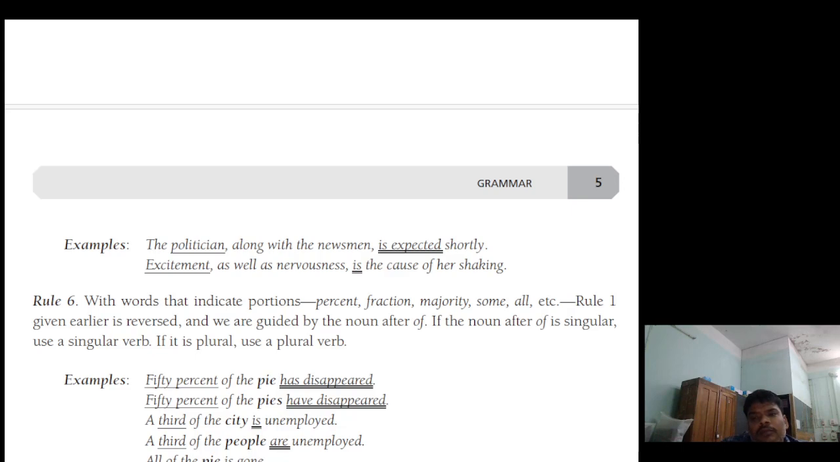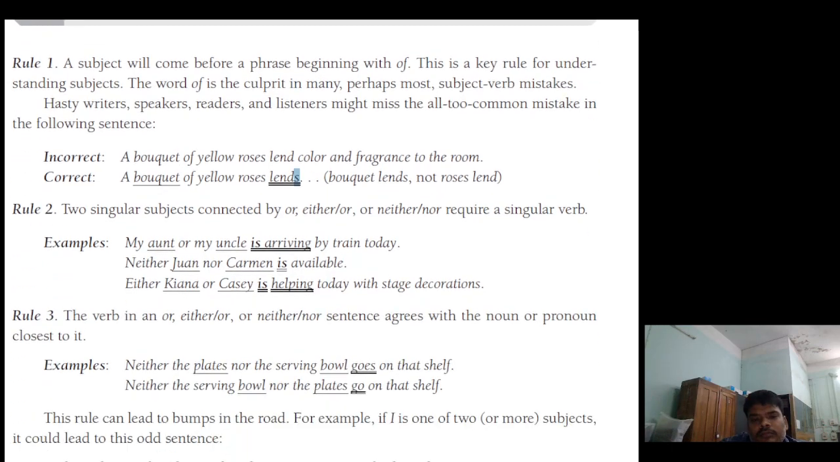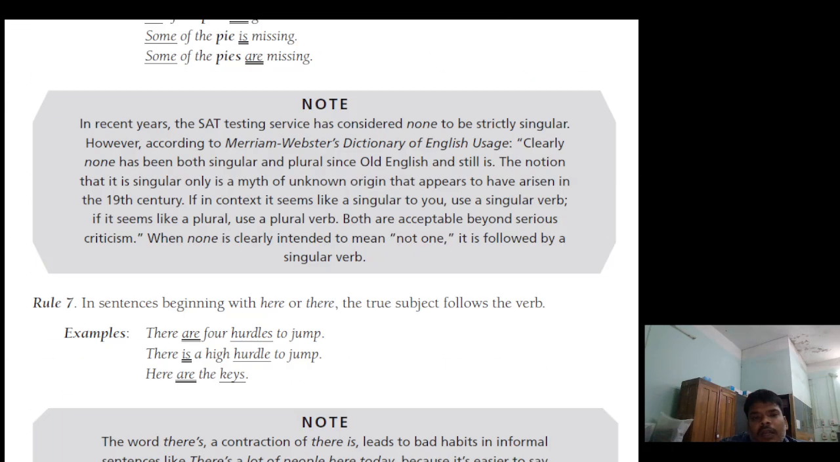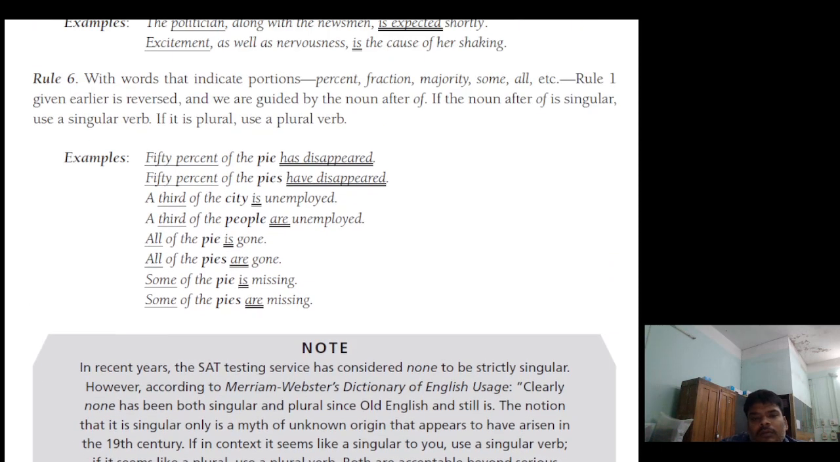The rule 1 given earlier, here you can see what rule 1 is: the subject will come before a phrase beginning with "of." So here the subject is the bouquet. But here what he is saying is that rule 1 given earlier is reversed with words that indicate portion.